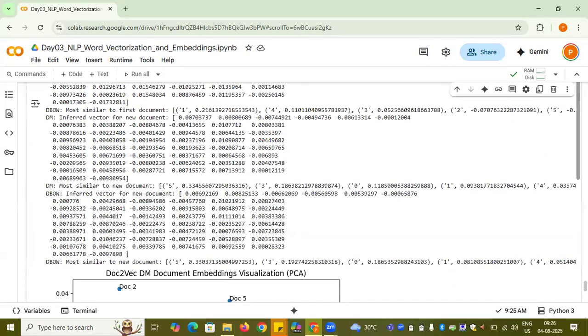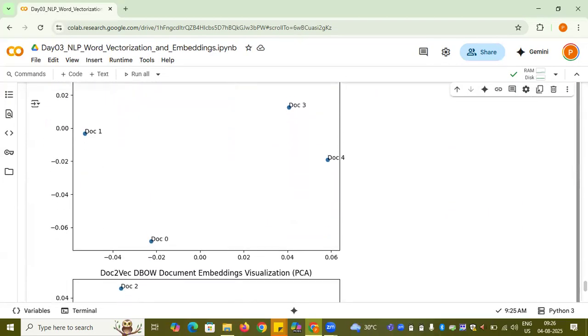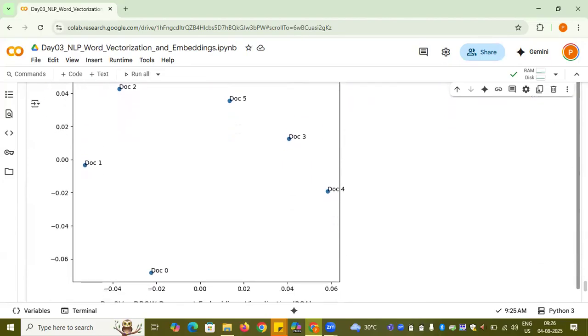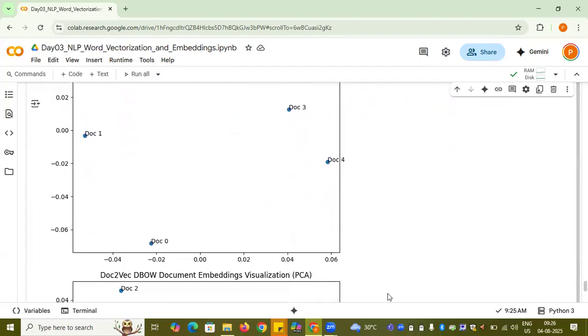So this is how it looks, right? So this is again a neural network based approach for training, but here not on the word level, but on the sentence level. Yeah, so thank you.